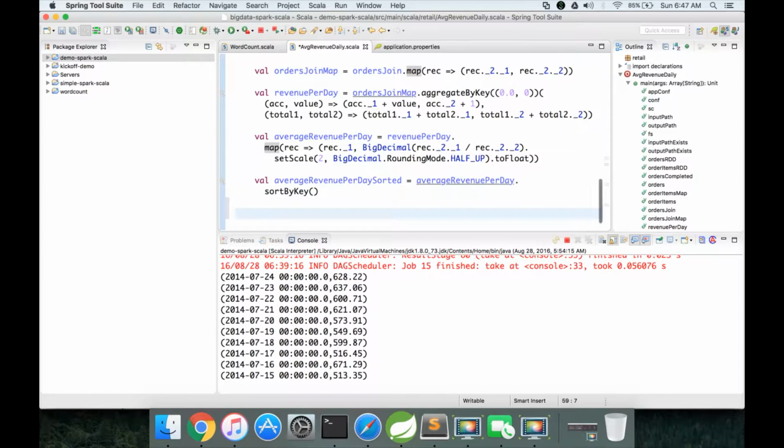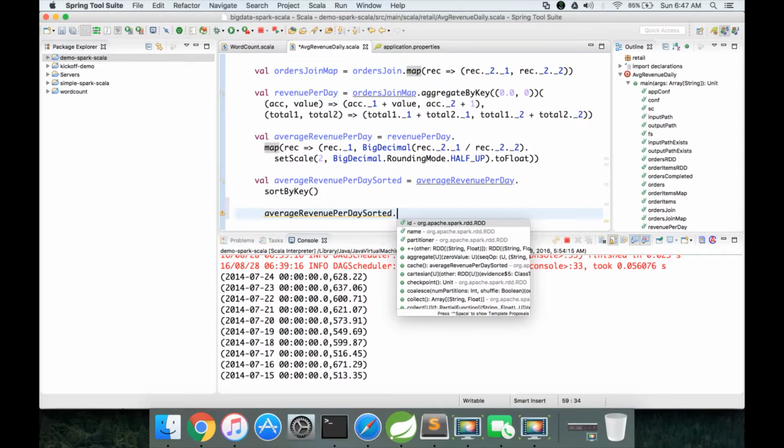You can actually get all the valid function calls by just typing dot in Scala IDE and typing save. So these are different types which Scala supports. You can save it as object file. You just have to give the path as string. You can save it as text file. You just need to give the path as string. You can save it in compressed format also. Same saveAsTextFile, but if you want to save it in compressed format, you have to pass the compression codec. You can save it as Hadoop dataset, but you have to pass the configuration object here.